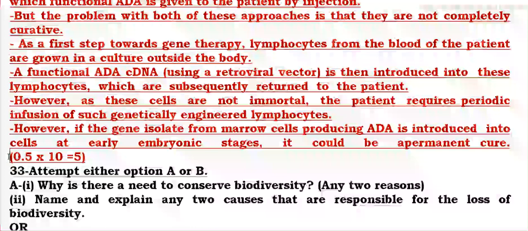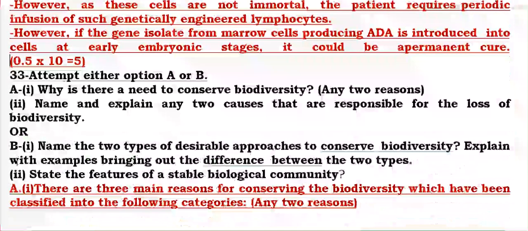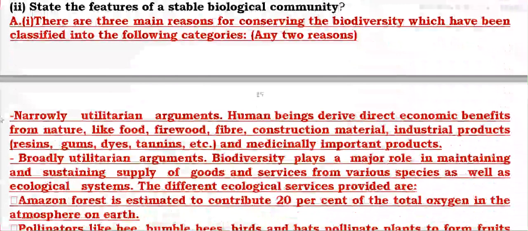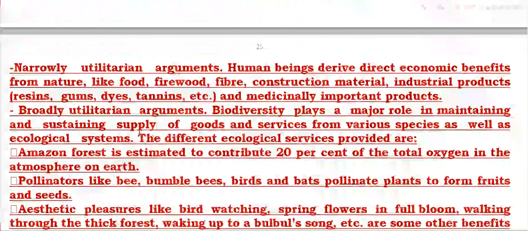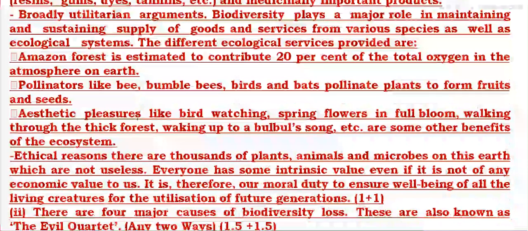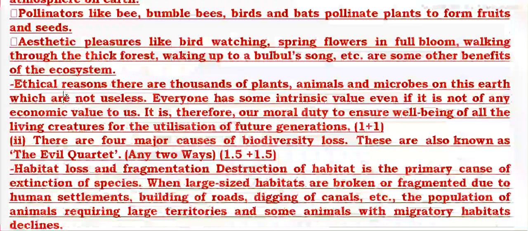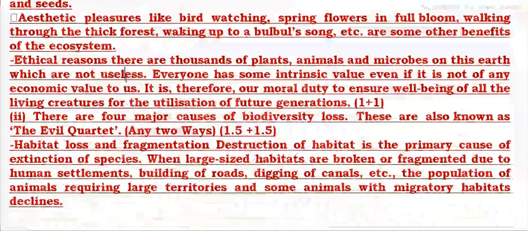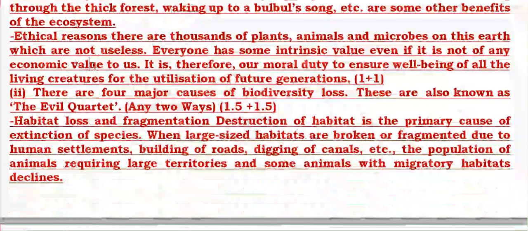In question 33, why should we conserve biodiversity? Biodiversity is very important. There are many reasons. Narrowly utilitarian, so that many products come from biodiversity. Broadly utilitarian says that biodiversity plays a major role in the supply of ecological services, and the Amazon rainforest has most of the biodiversity. Many benefits are obtained from biodiversity. Ethical reasons are also that every organism has the right to live. So these are the different reasons why we should conserve biodiversity.